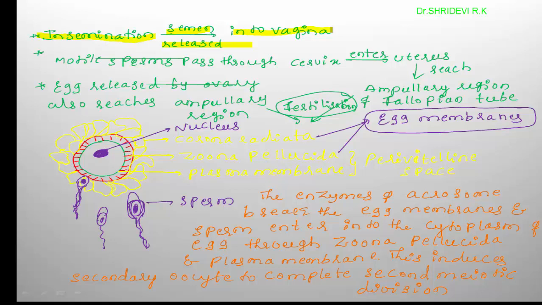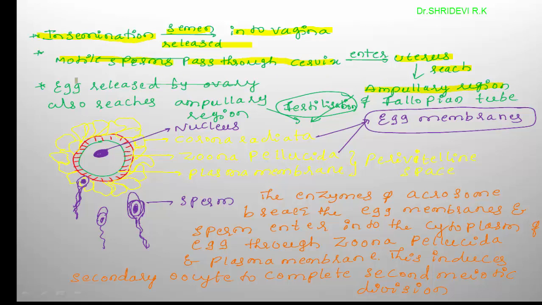When sperms combine with that seminal plasma, it forms the semen, and semen is released into the vagina at the time of insemination. Then what happens? After insemination, motile sperms pass through the cervix, then they enter into the uterus, and finally they reach the ampullary region.